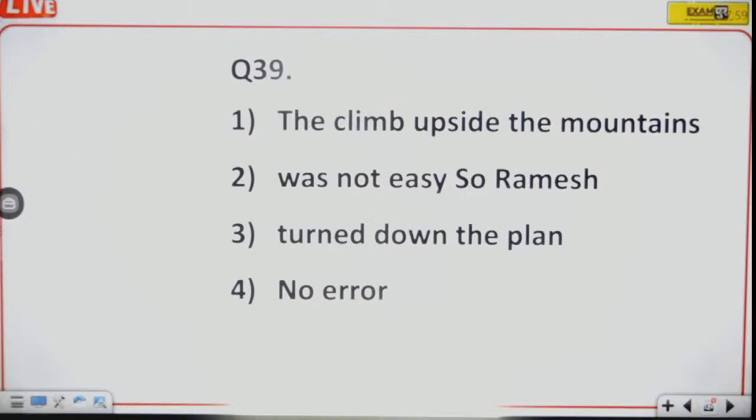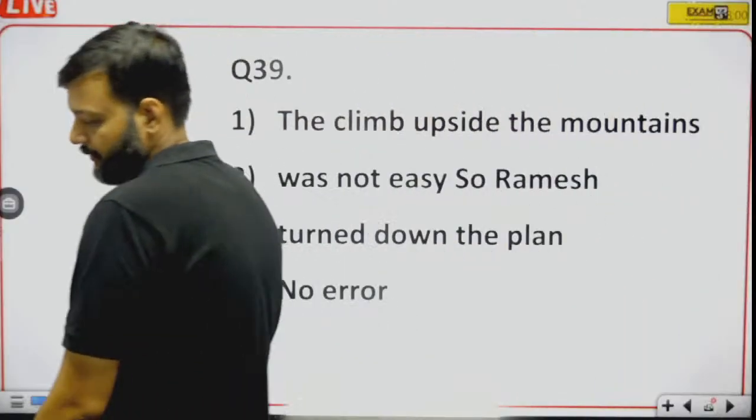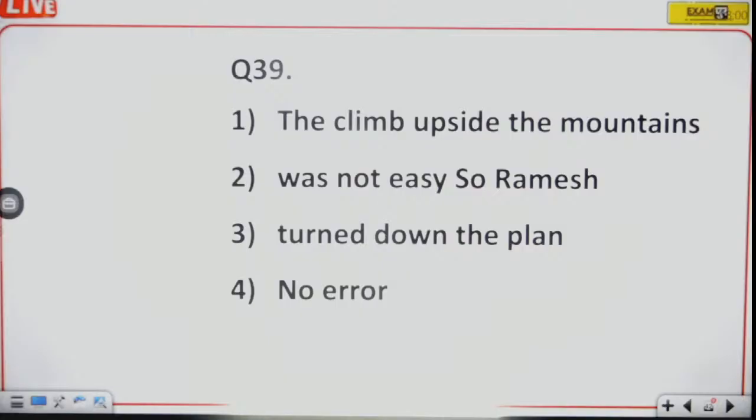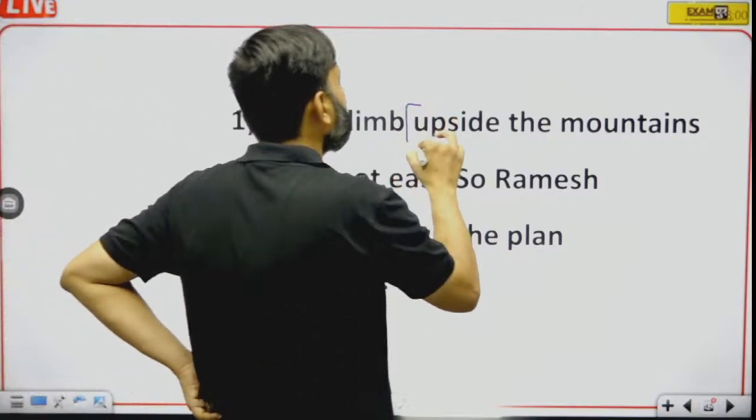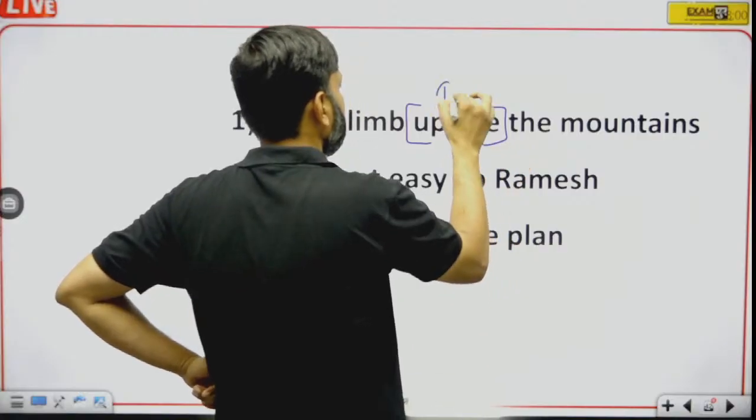Question number 39. The climb upside the mountains was not easy, so Ramesh turned down the plan. What is the error? See, here the word upside will be replaced by to.